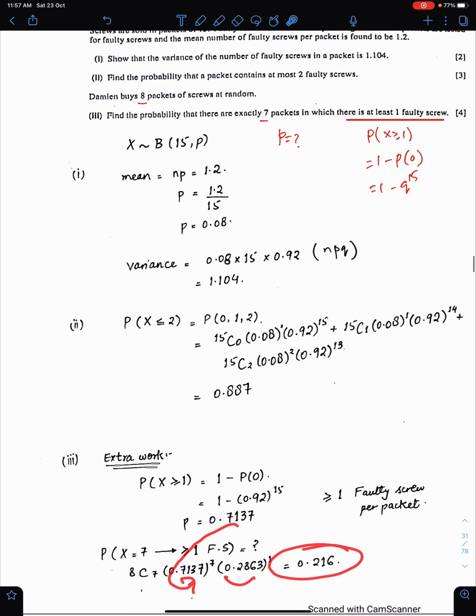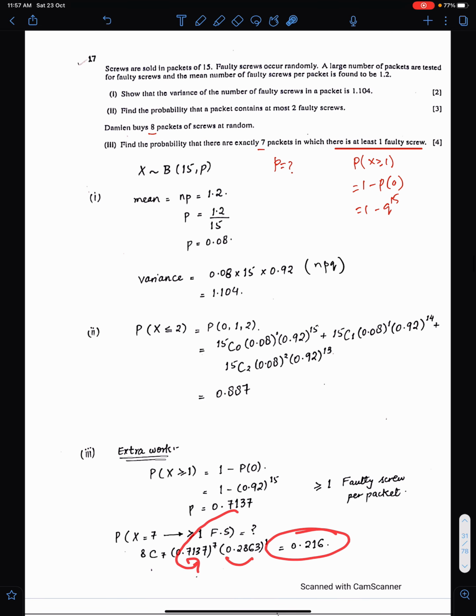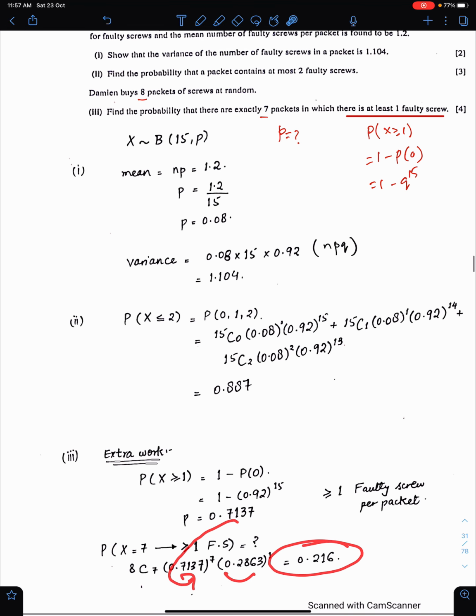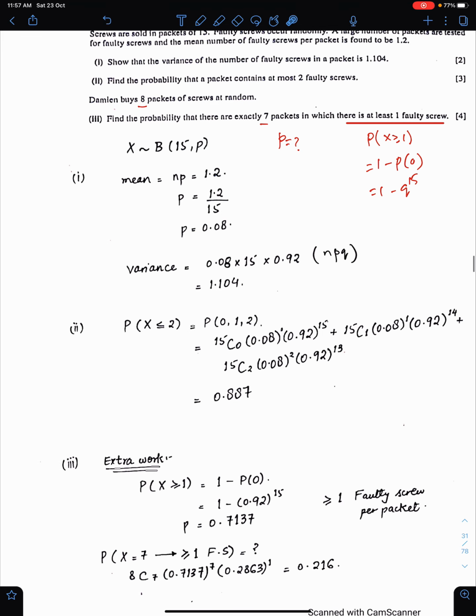This question is very important, and I used the concept of two binomial models in this question. We find the P for the next model with the help of the previous model, like this. You must be good at this concept.